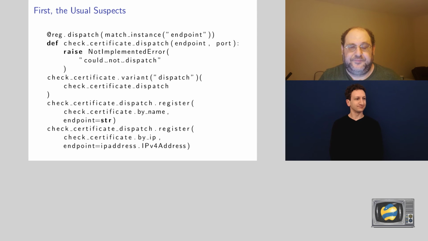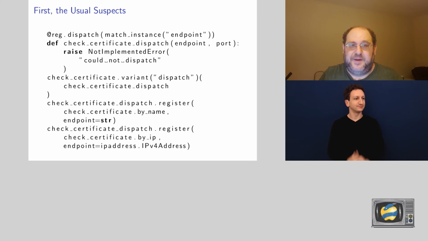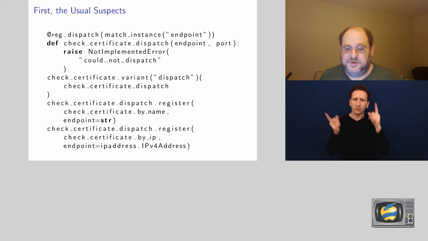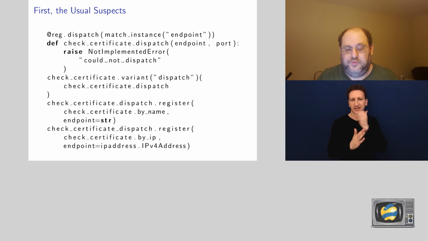Now let's use it. We want to say reg.dispatch, and we want to say you want to match on the type of endpoint. And the first thing we want to do is be compatible with single dispatch. And for the same reason, we raise a NotImplementedError in the root function. And when we get a str, we want to call get by name. When we get an IP address, we want to call get IP address. Everything works. But if this was all we had, then we could have stuck with single dispatch.